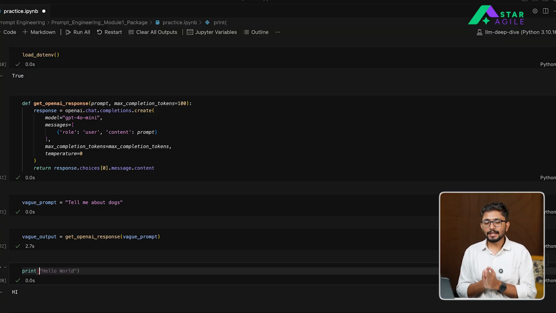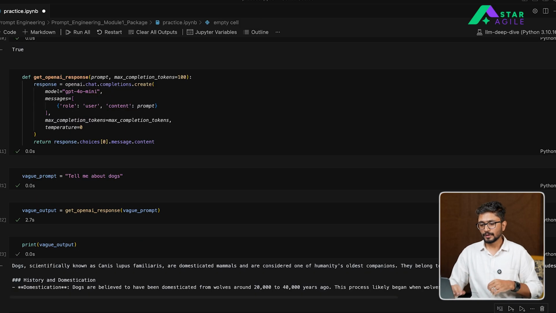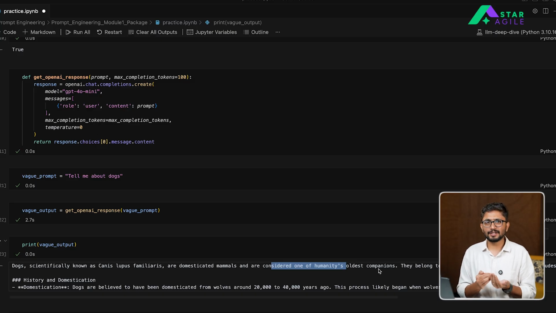So now let's see what the output of this vague prompt looks like. I'm going to print my vague output, and you can clearly see that this is what the model has responded with. It says dogs, scientifically known as some species name, are animals that are considered one of humanity's oldest animals. So the general facts that you already know about dogs are what is generated.